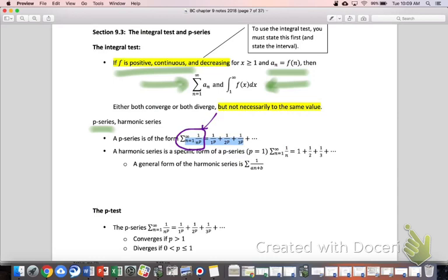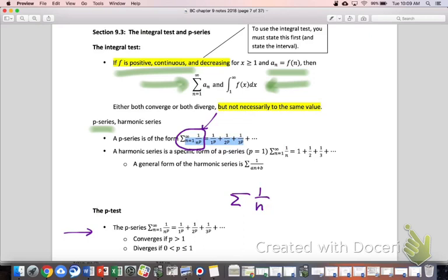So let's look down here at the p-test. We'll come back up and talk about the harmonic series. So the p-series converges if p is bigger than 1. For example, if you've got sigma of 1 over n squared, p is bigger than 1, so that series would converge. If you've got 1 over n cubed, that p-value is bigger than 1, so that series would converge.